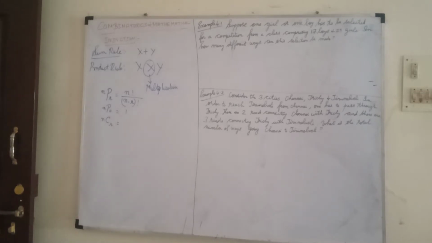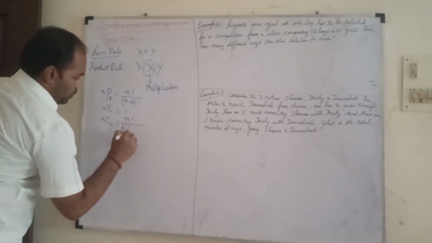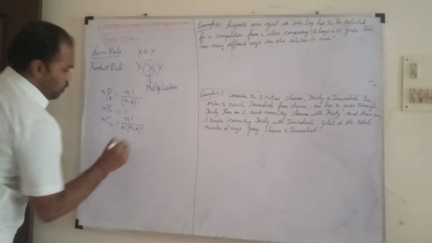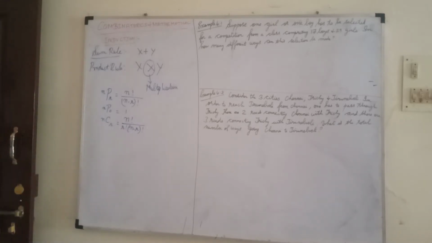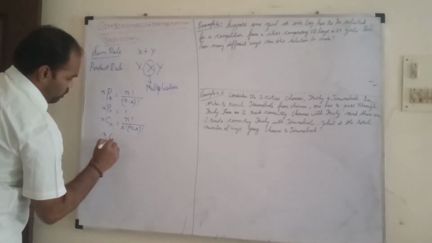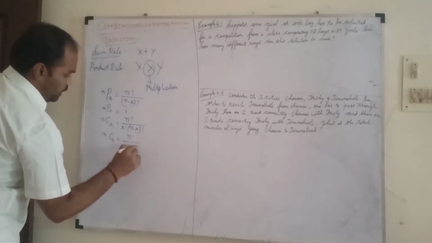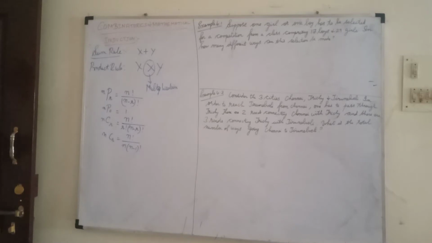So in nCr, what do we do? That is n factorial by r factorial into n minus r factorial. Then another form of nCr is also there, which is used for some things: n factorial by n into n minus 1 factorial.